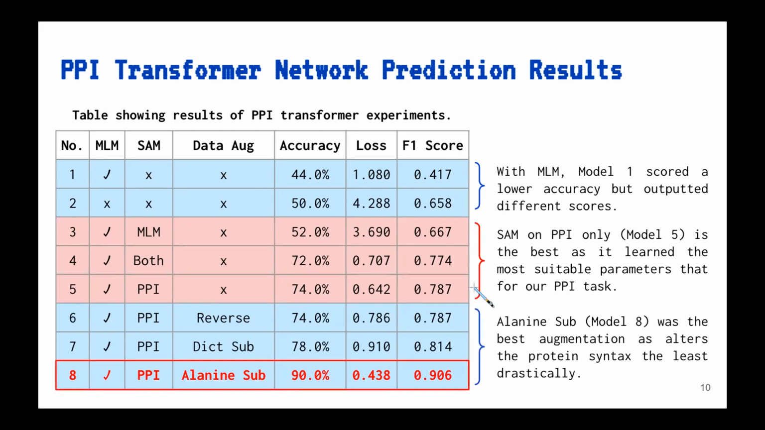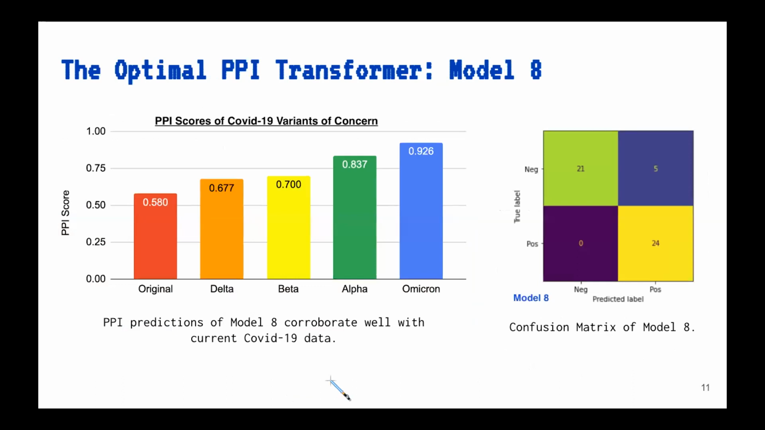For models 6 to 8, alanine substitution improved accuracy the most, as it alters protein syntax less drastically than reverse and dictionary substitution. Thus, our best model is model 8. Using model 8, all COVID-19 variants achieve higher PPI scores with HACE2 than the original virus, so the model can make predictions which corroborate with real-world data. Here's our confusion matrix. Our model correctly predicted all positives and 21 negatives.